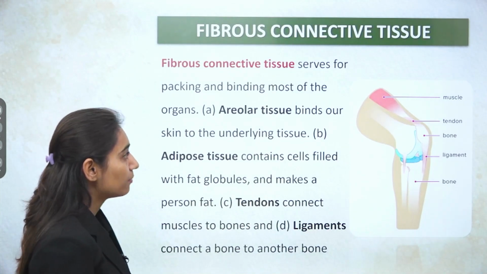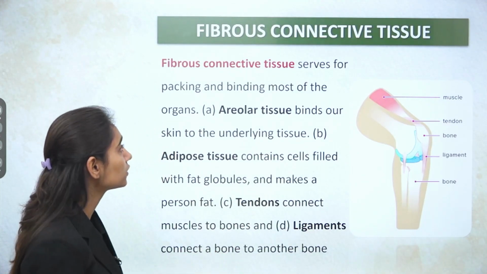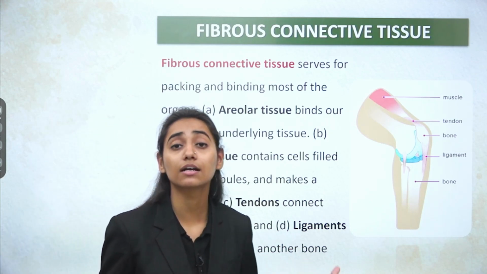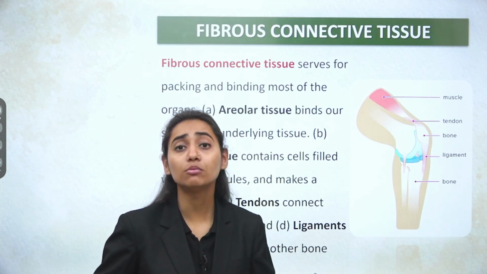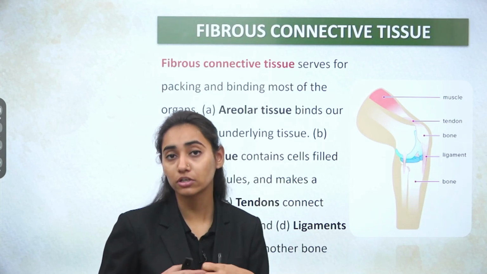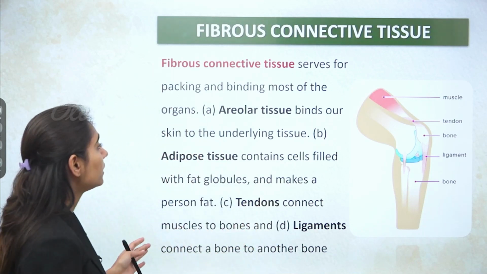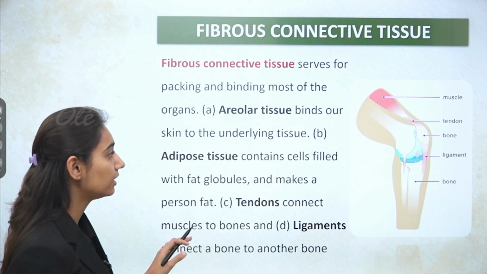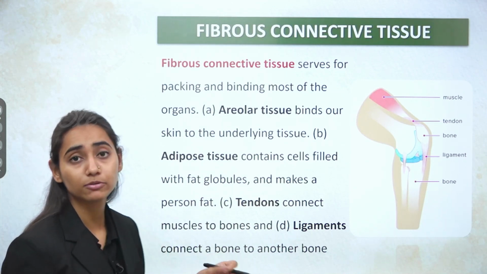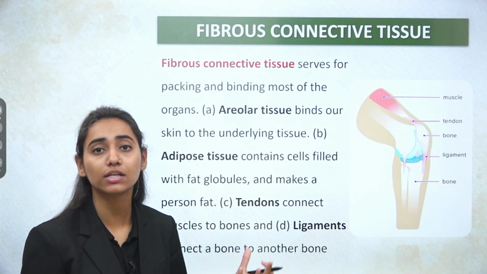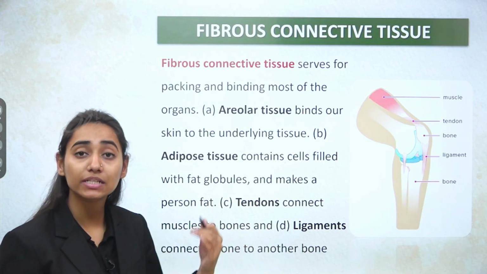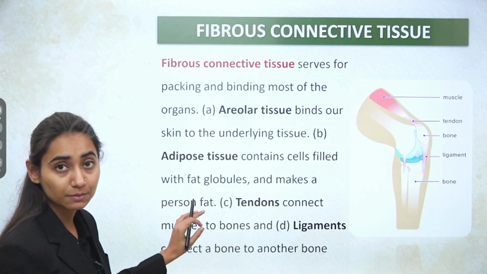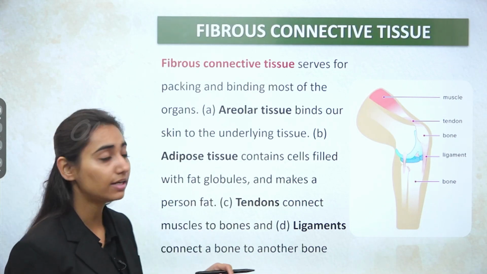Now coming to the fibrous connective tissue, it serves for packing and binding of most of the organs, that is, connecting and binding two types of organs or tissues together. It is of two types. A is areolar tissue, which binds skin to the underlying tissue. B is adipose. Adipose tissue is mainly responsible for the collection of fat beneath the layer of the skin. So it has fat globules and it makes a person fat. It works as an insulating layer.